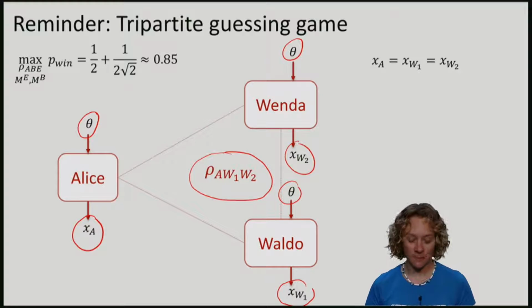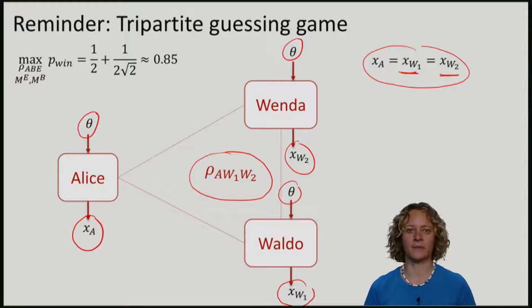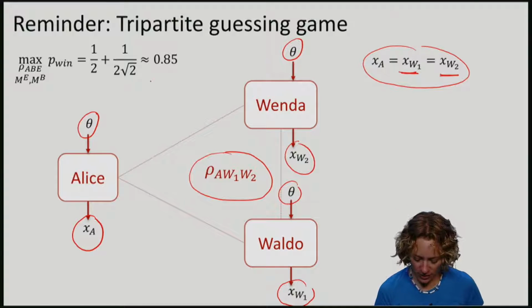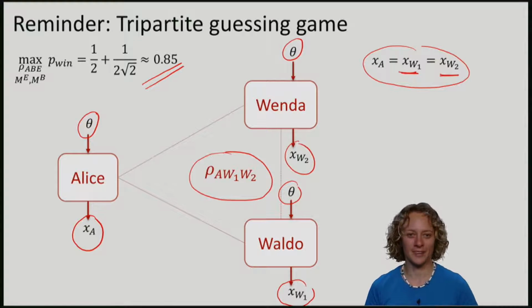In other words, that the guess of Waldo XW1 and the guess of Wenda XW2 are both equal to XA. As we saw earlier, the maximum probability, maximized over all possible states and measurements that Wenda and Waldo might perform, was roughly 0.85. Let's keep this guessing game in mind.